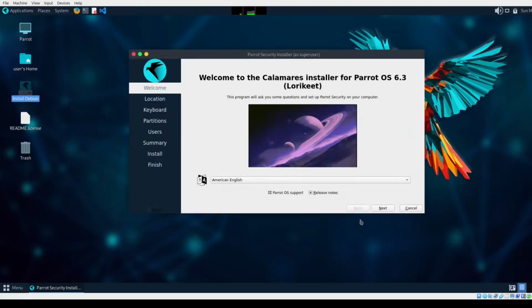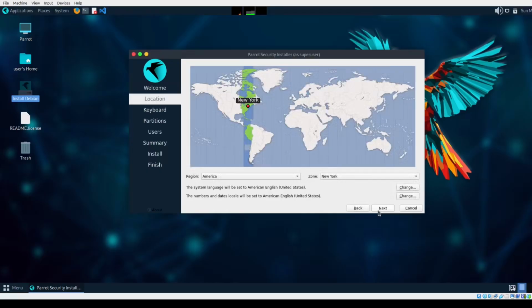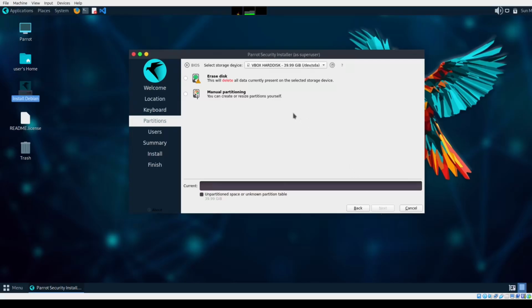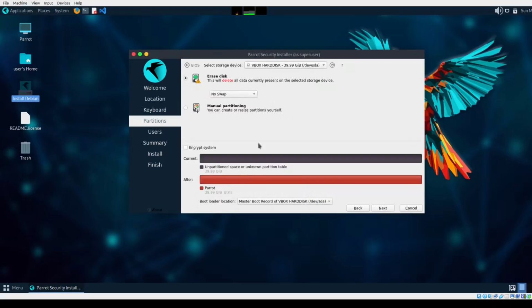Press the next button. Select your location. In my case, it's New York. Press the next button. Select your keyboard layout. Press the next button. Select the first option, erase disk.